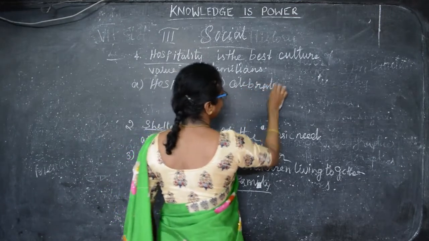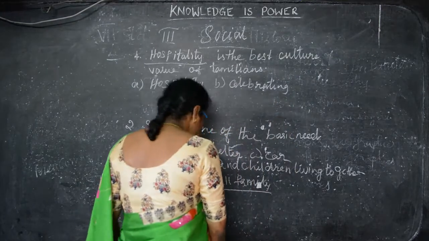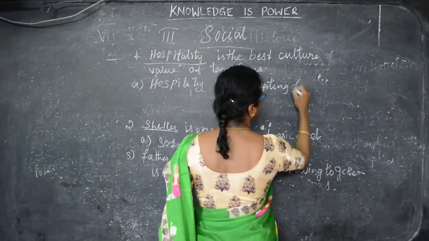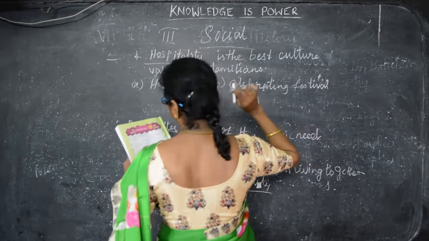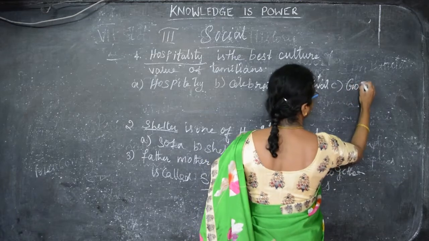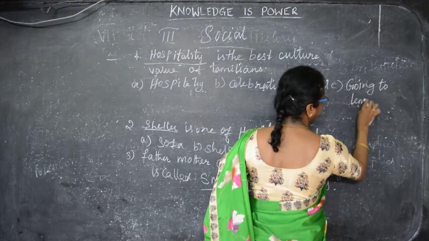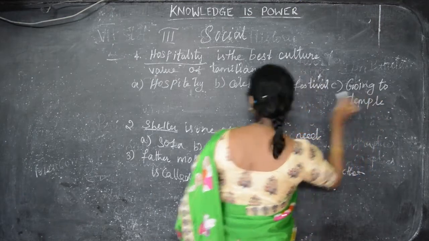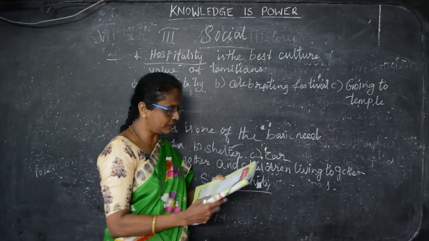Celebrating festival is a culture but the main thing is the hospitality. And the third one is going to temple. Okay, so hospitality is the best culture of the Tamilians.